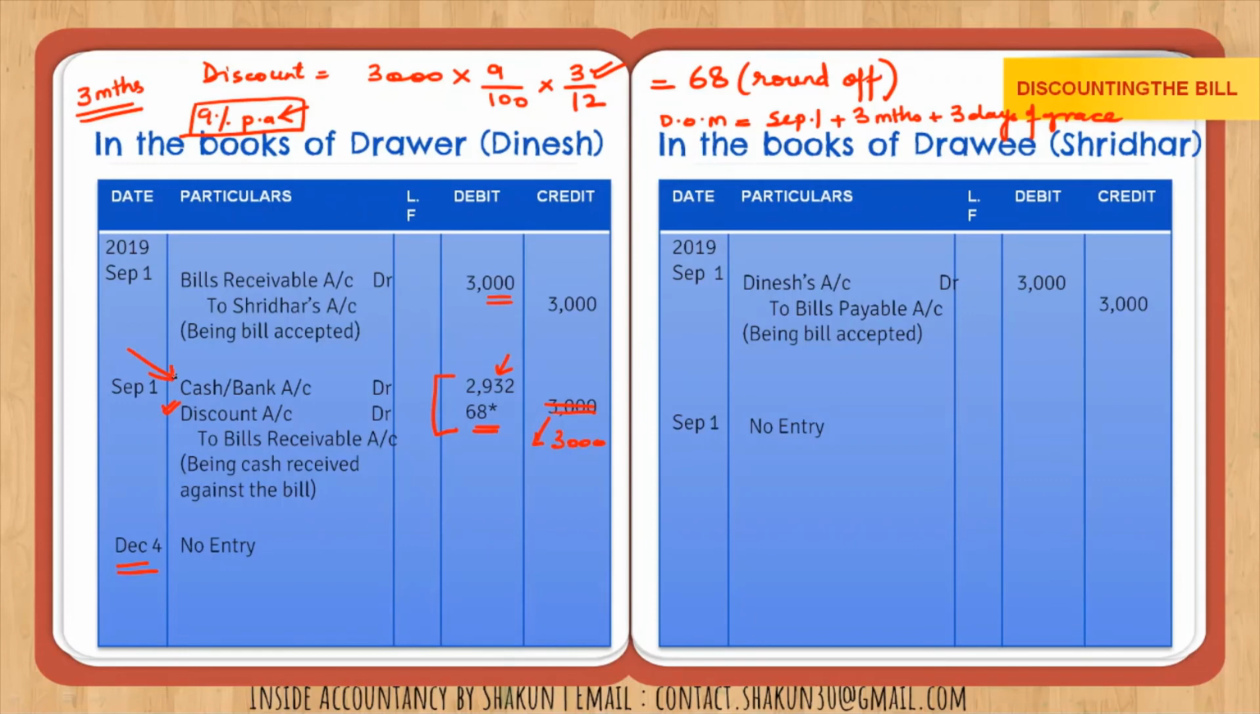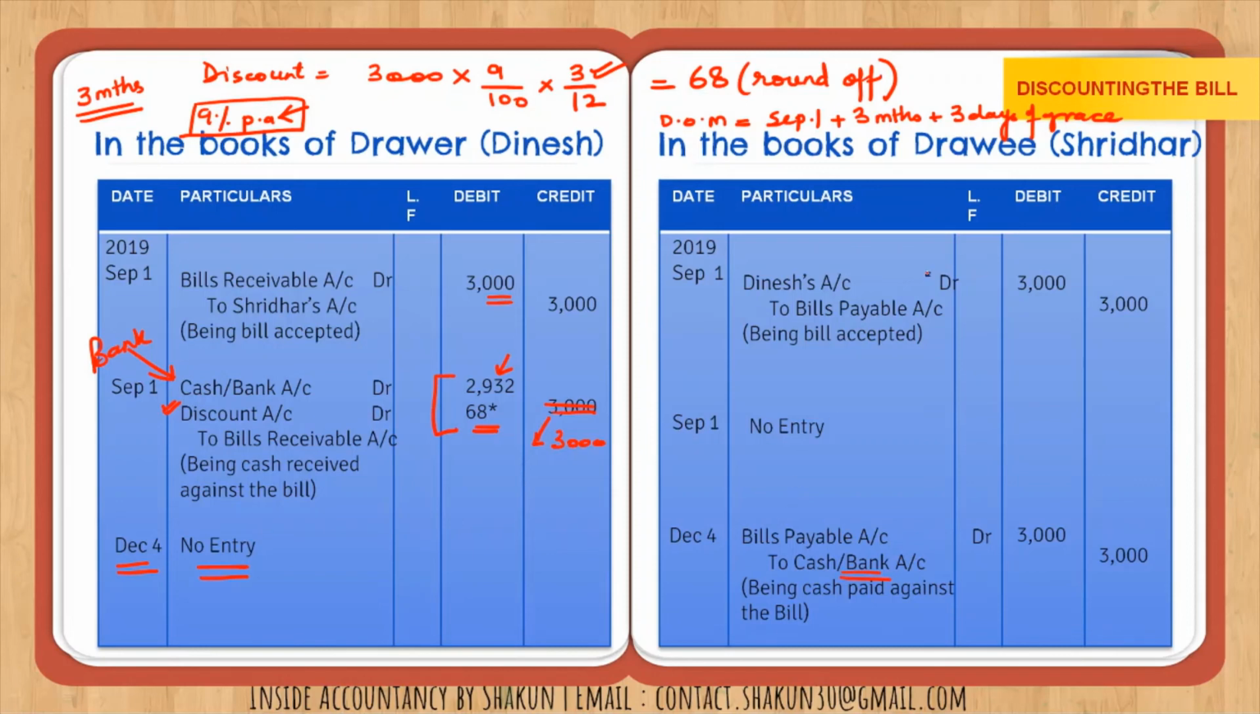Now, very interesting fact, Dinesh has already received the money. He has received the money from whom? From the bank. So will he receive the money again from B? No. So therefore, at the date of maturity, there will not be any entry in the books of drawer. He has already received the money. But in the books of drawee, of course, there will be an entry because he has yet to make the payment of the bill. So bills payable being a liability is debited. Since we are paying it off, that's why it is credited to cash or bank.